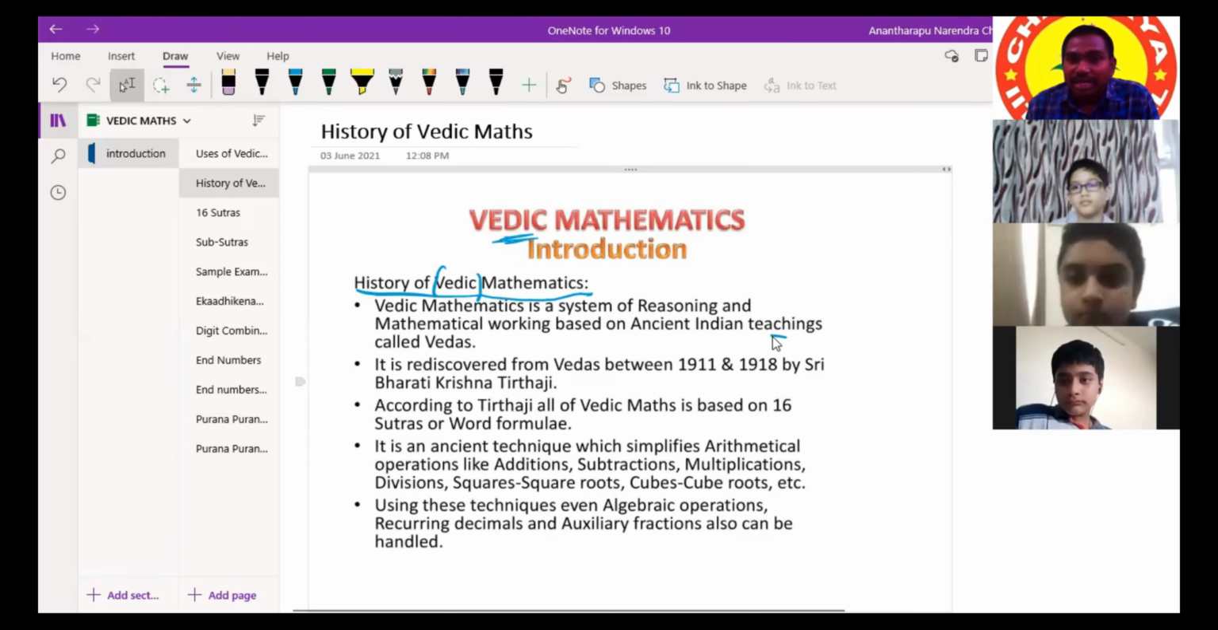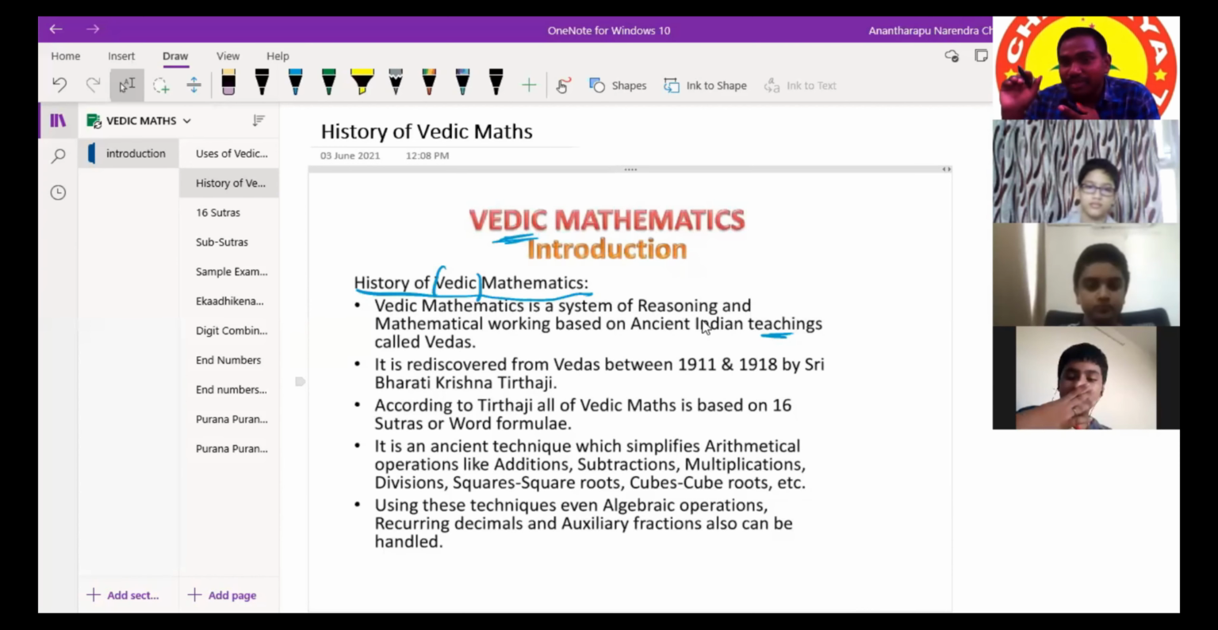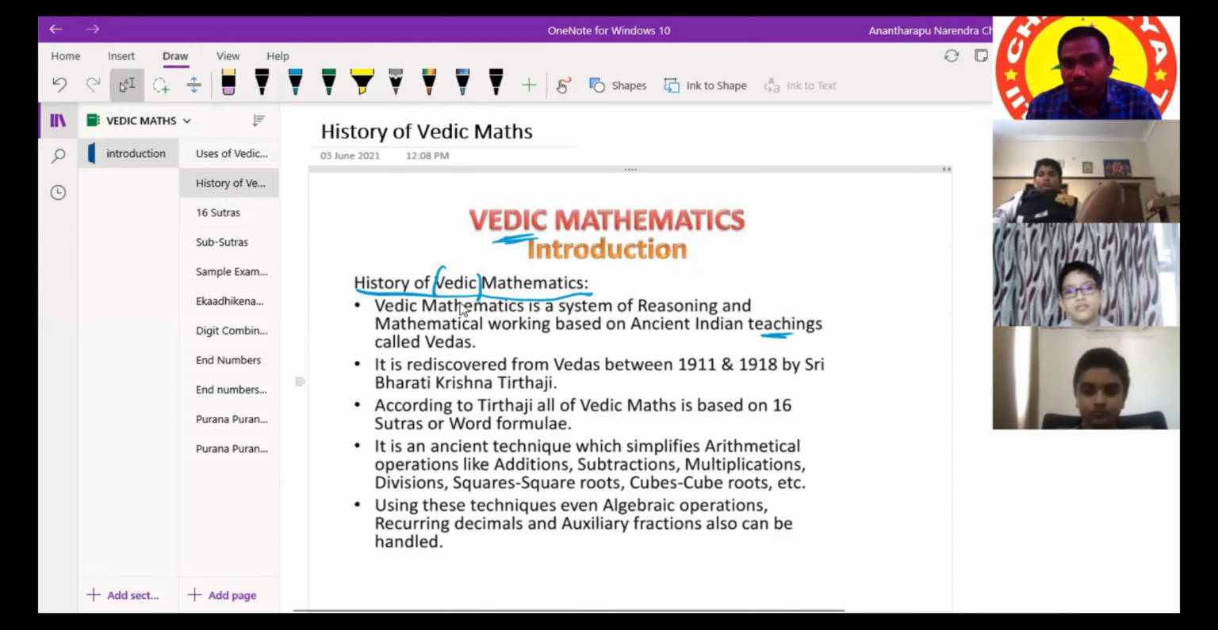Our ancestors did not learn first class, second class, third class, fourth class, right? Rishis, sages, they learned only those four Vedas. That's why the name became Vedic maths. It was rediscovered from the Vedas between 1911 and 1918 by whom?